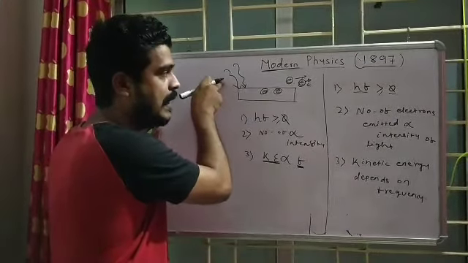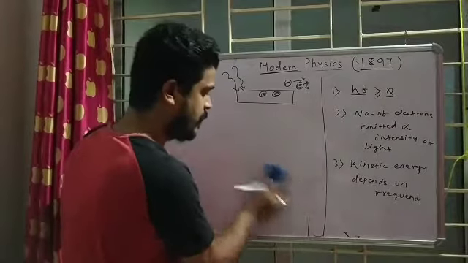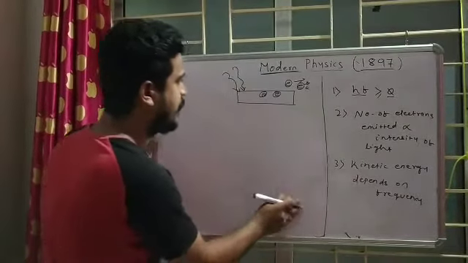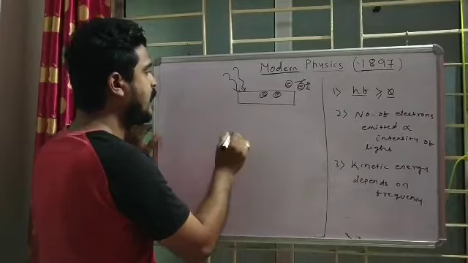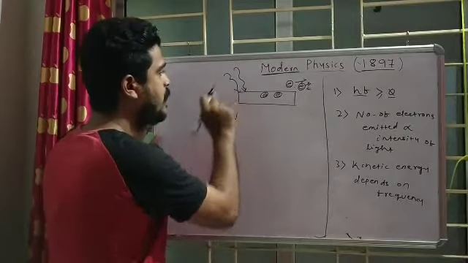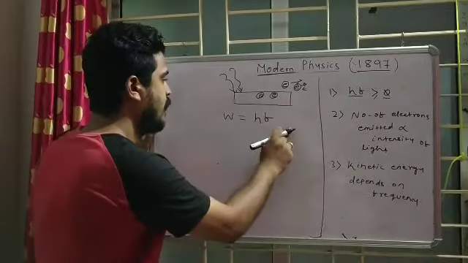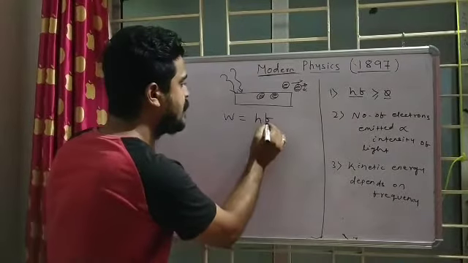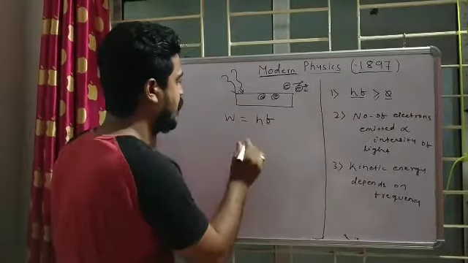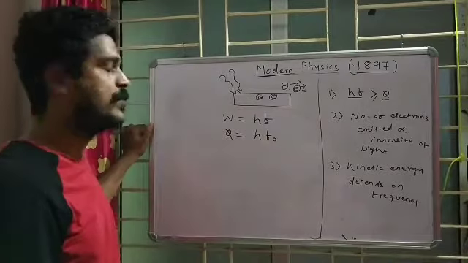And finally, I'm just doing the mathematical derivation. What is the mathematical derivation? If W is the energy of the light, it can be written as h into f, where f is the frequency of the incident light. Okay, phi is the work function, it can be written as h into f0.